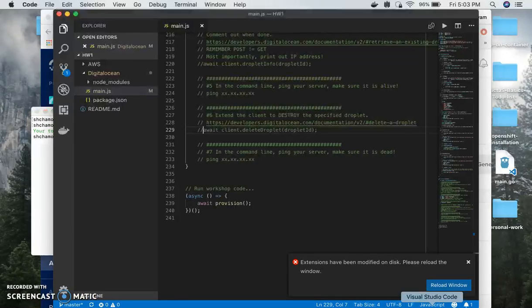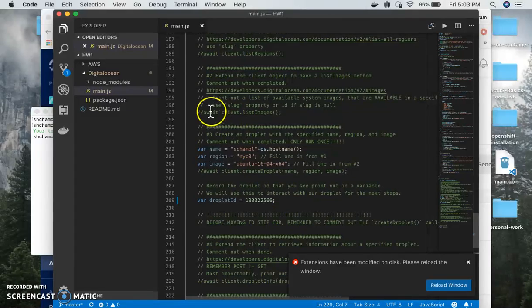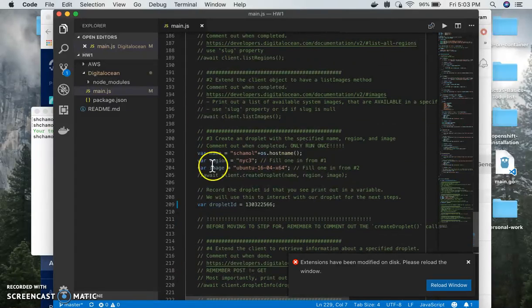So I'll go into the main.js, and we'll start off by creating a droplet. I've already given the specific region, the name that we should use to create the droplet, and the image also, so we don't need to run the rest of the commands above it.